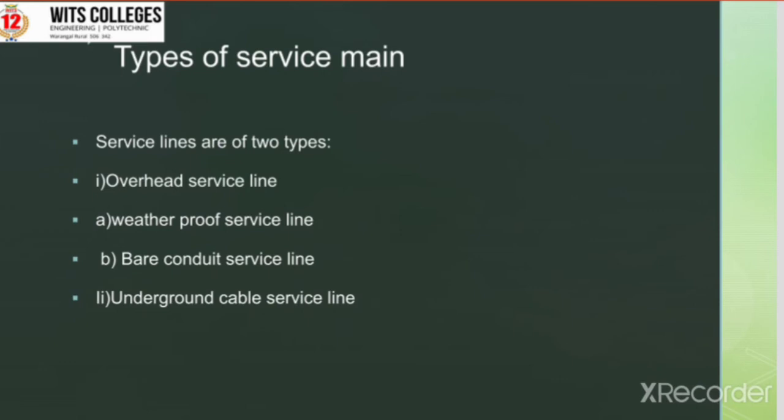The next classification is underground cable service line. Service lines provided below the ground level are known as underground cable service lines, and this type of connection is used where it is not possible to provide overhead service lines, and where it is necessary to improve the beauty of the building. Here, a low tension 3½ core cable is used for underground service line and is preferred when the power to be supplied to the consumer is about 25 kilowatts.